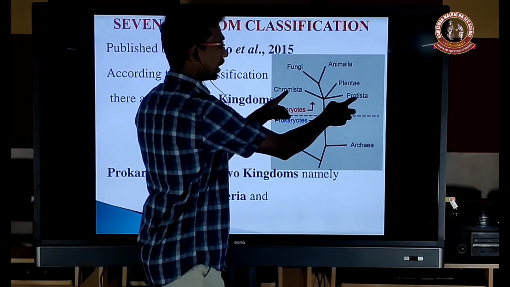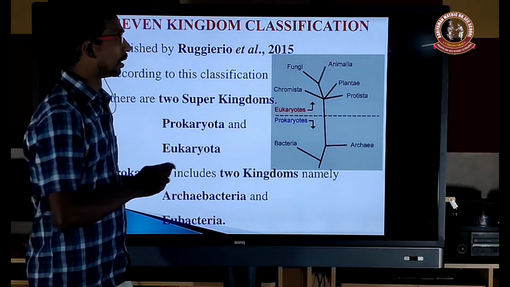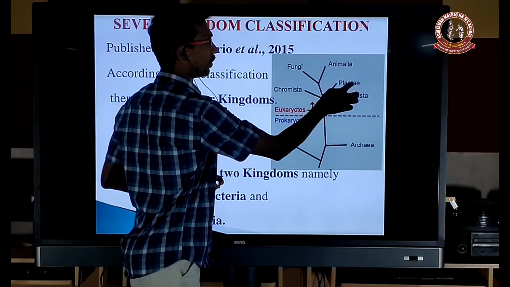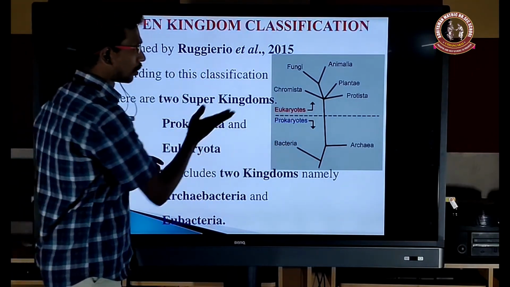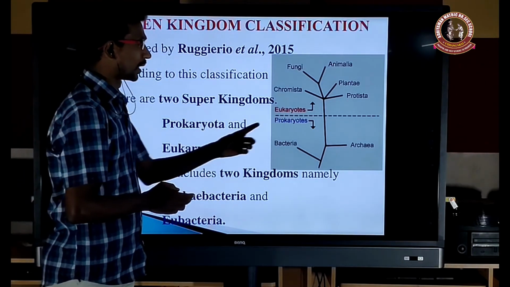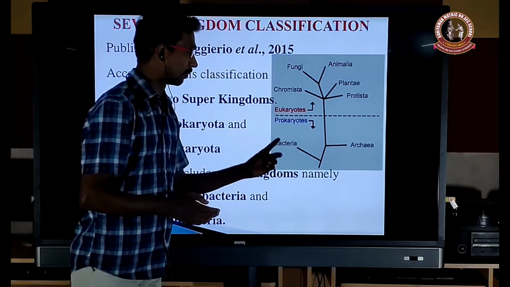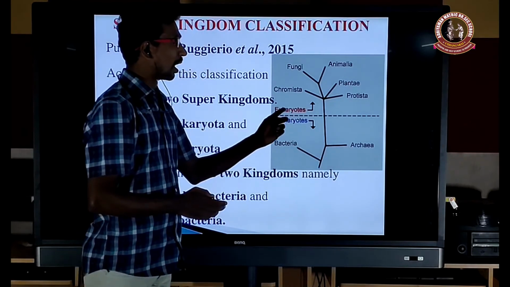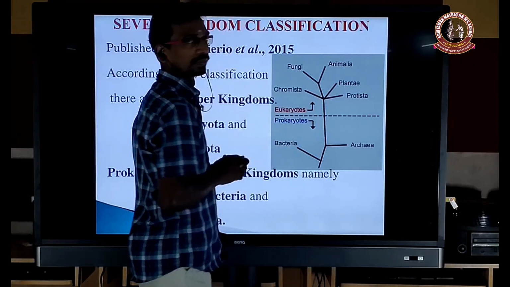So it goes 1, 2, 3, 4, 5, 6, and 7. Totally 7 kingdoms, with two super kingdoms, eukaryotes and prokaryotes. The prokaryotes include two kingdoms, bacteria and archaea, and eukaryotes include the 5.